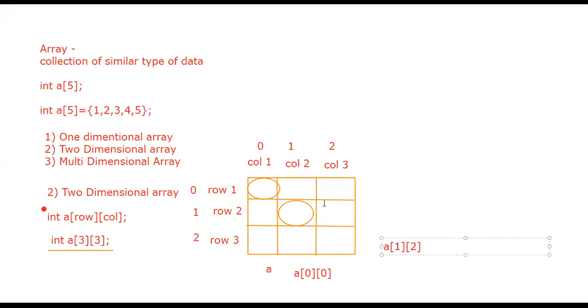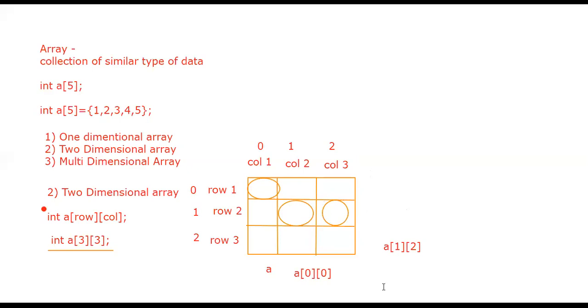So this one. With the help of a of 1 of 2, the compiler is going to access this particular value.